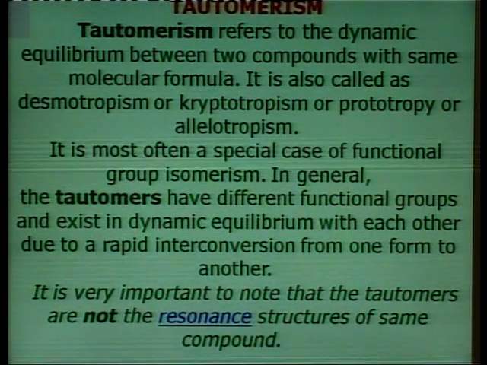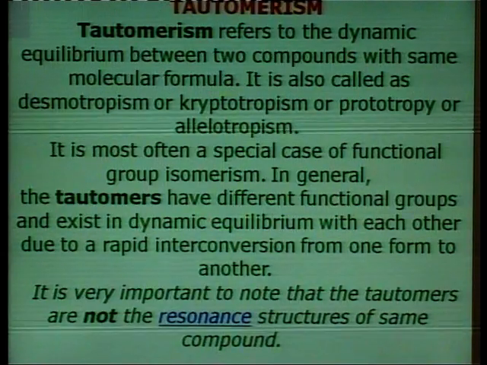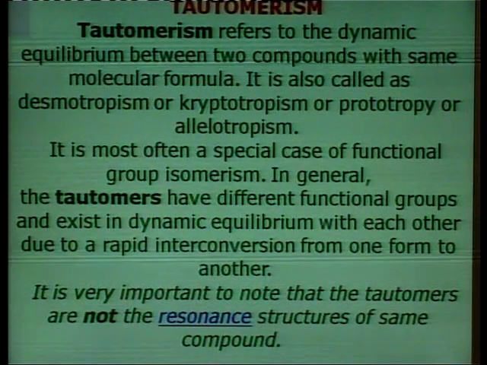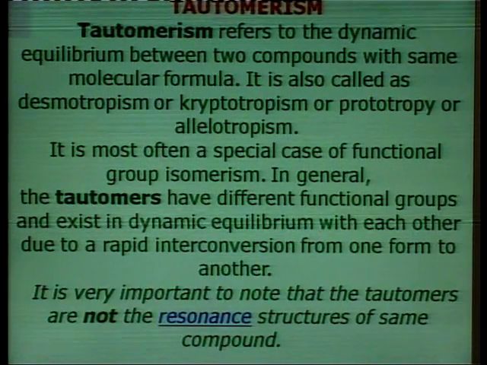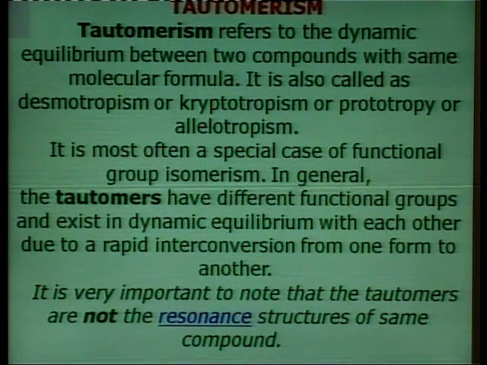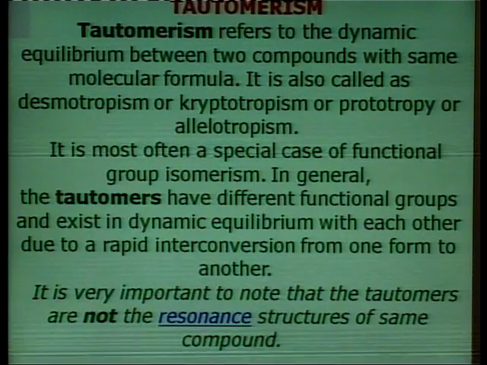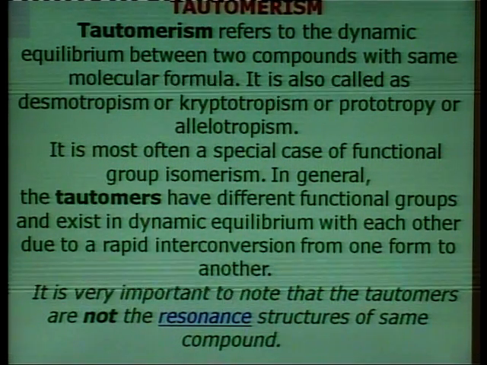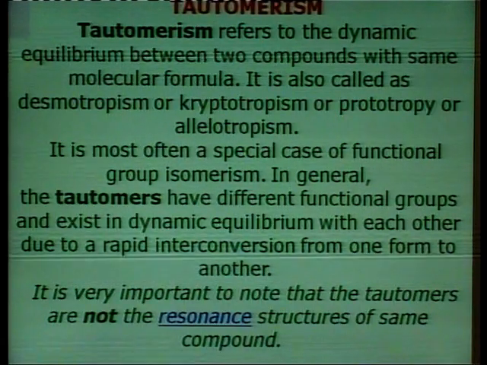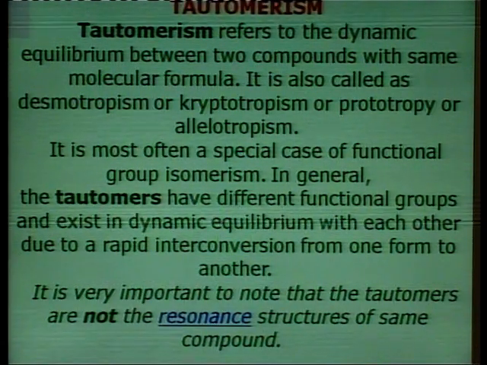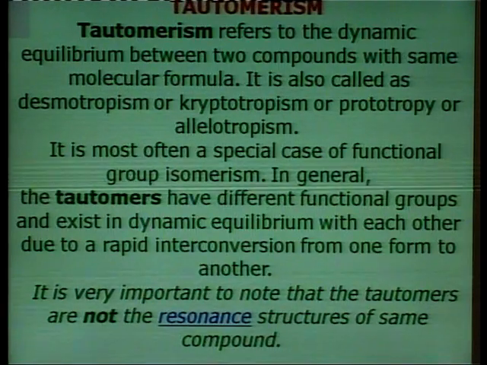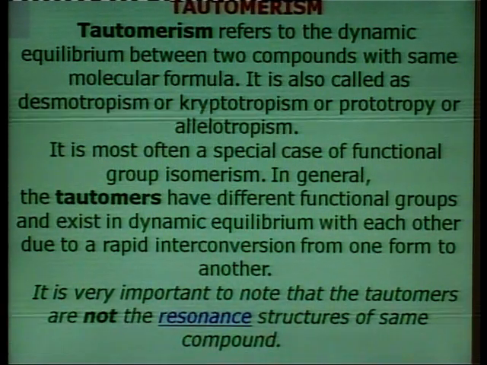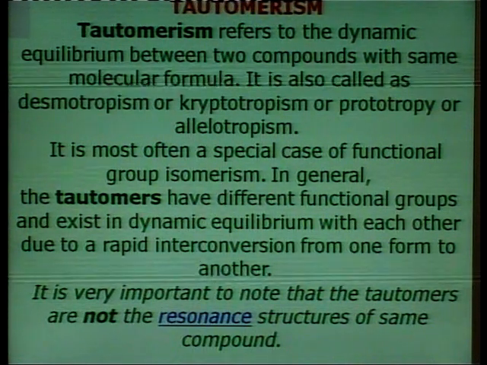Tautomerism. Tautomerism refers to the dynamic equilibrium between two compounds with the same molecular formula. It is also called desmotropism or cryptotropism or prototropy or allotropism. It is most often a special case of functional group isomerism.